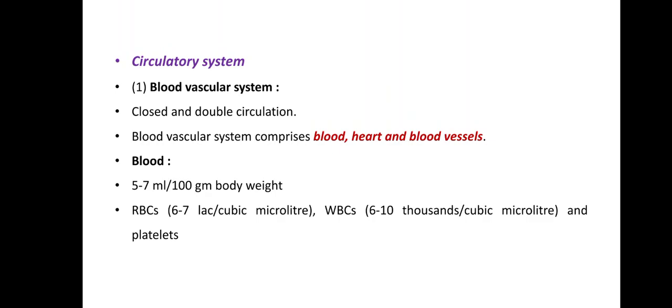The blood vascular system of rat comprises blood, heart and blood vessels. So the first thing we are going to talk about is blood. Blood is the body's fluid connective tissue and it forms a vital part of the circulatory system. Its main function is to circulate nutrients, hormones, minerals and other essential components to different parts of the body. Blood flows through a specified set of pathways called blood vessels.